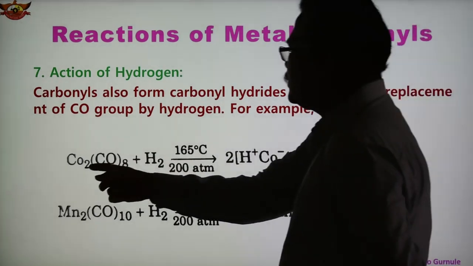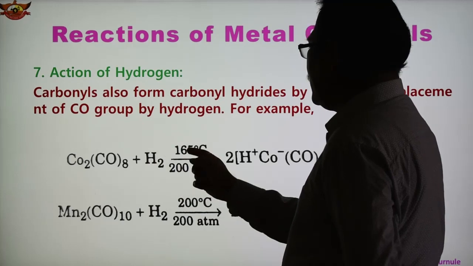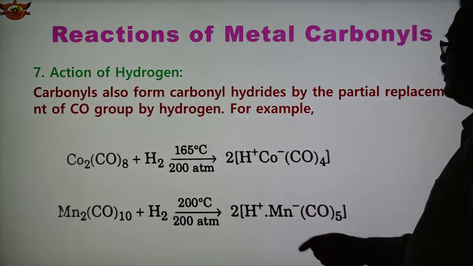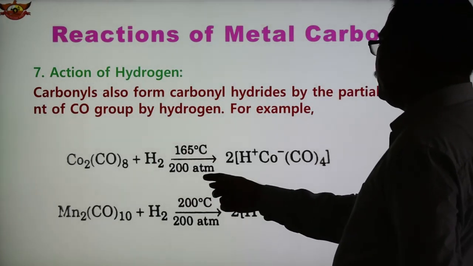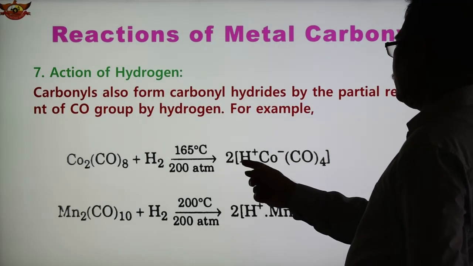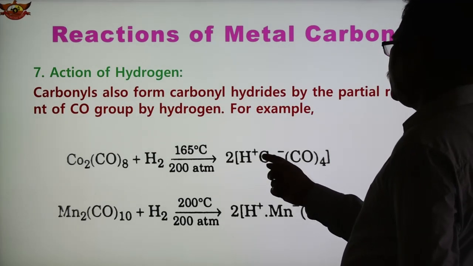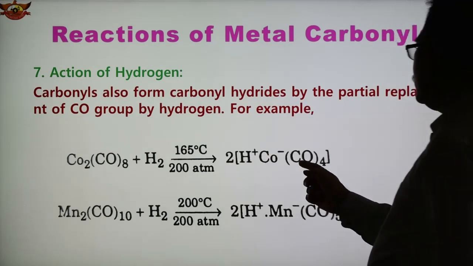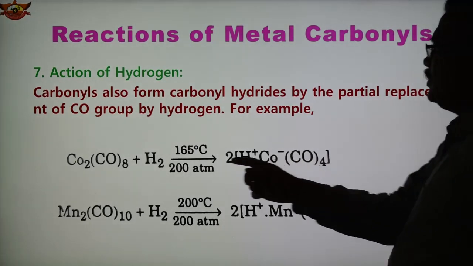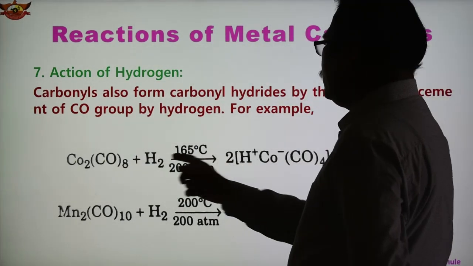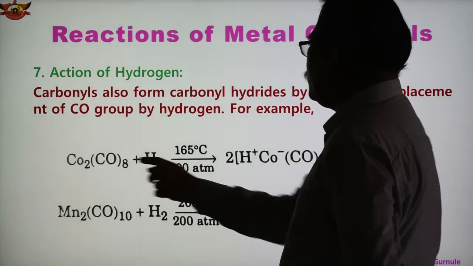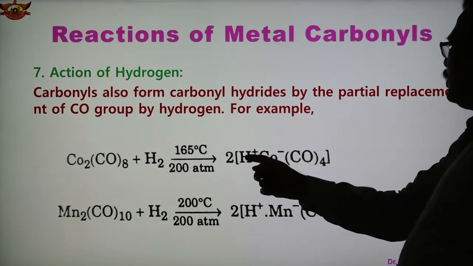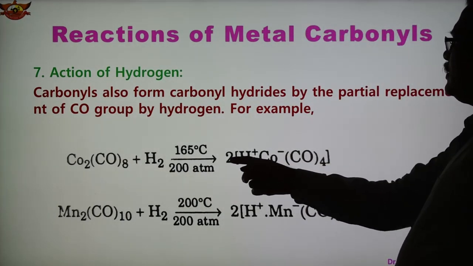See the reaction: Co2(CO)8 plus hydrogen at 165 degrees Celsius and 200 atmospheric pressure, 2 molecules of H-Co(CO)4 are formed. So here we have taken 2 hydrogens, 2 Co and 8 CO. So H-Co(CO)4, this compound is formed.